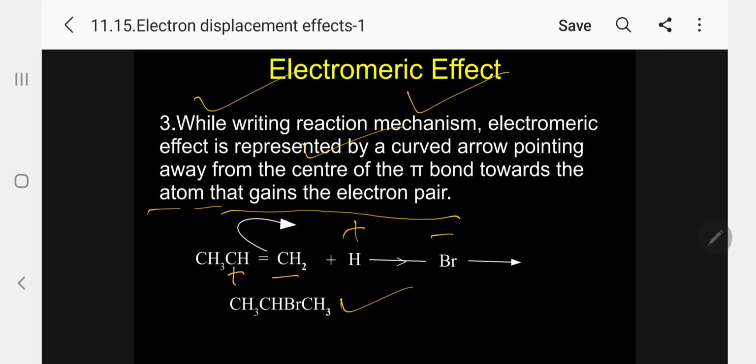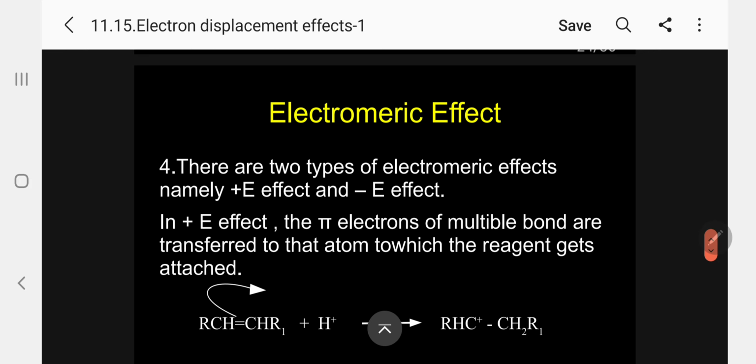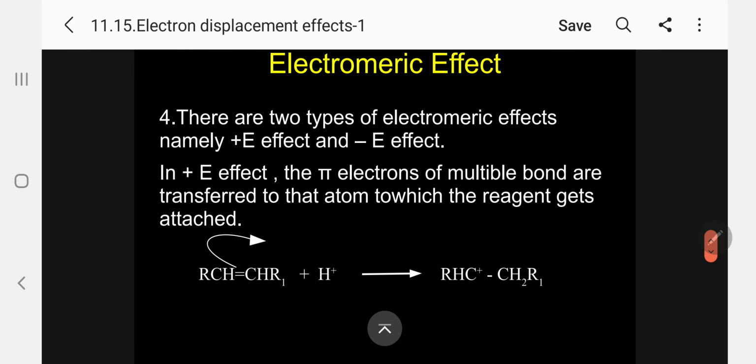Here we say this is according to Markovnikov's rule. Kindly follow. Now, what is Markovnikov's rule? The negative part of the addendum goes to the carbon containing the least number of hydrogen atoms. That is Markovnikov's rule. But Markovnikov's rule fails in a number of cases. I will explain later.